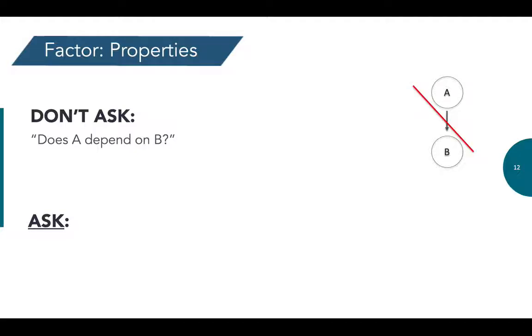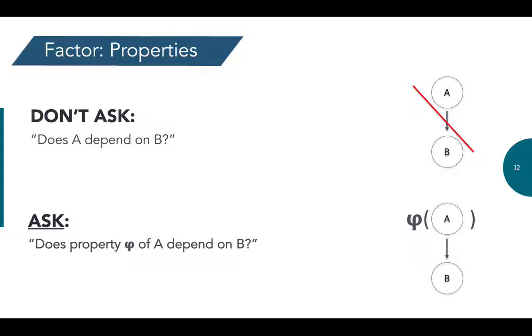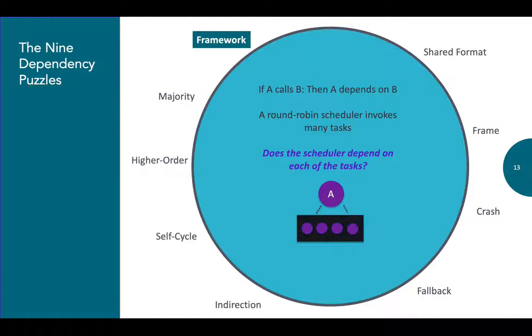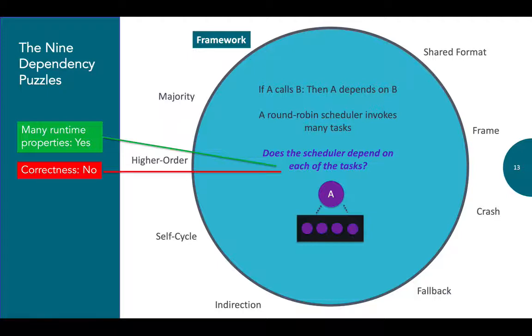The second thing to notice is that it's underspecified to ask if a module A depends on a module B. Rather, we must ask if a property phi of A depends on B. And this is enough to make progress on the first of the puzzles. So many of the runtime properties, such as execution time for the scheduler, do depend on the tasks, but its overall correctness does not. But we're still not done because certain changes, such as making a task not terminate, could hog the scheduler and hamper correctness.